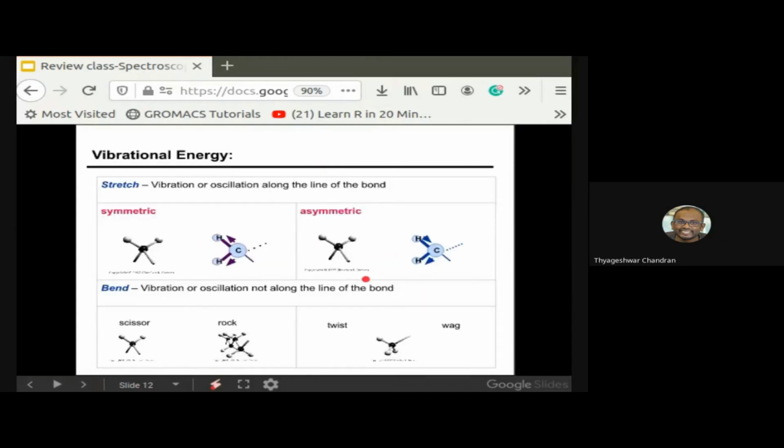Let us look at the different vibrational energies which we can find in a molecule. The first one is the symmetrical vibration. If you consider this as a carbon, the two hydrogens undergo symmetrical stretching, and they can also undergo asymmetrical vibration. Here it is a bending vibration, where the two hydrogens move towards each other, and they can also follow a rocking or twisting kind of vibration. All these different vibrational energies can be observed in a molecule.